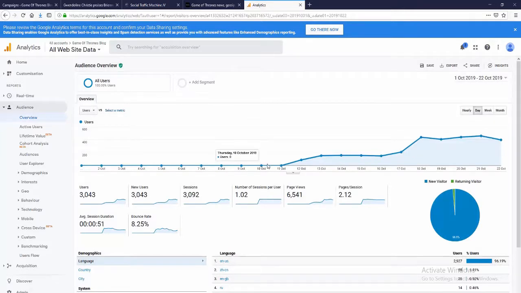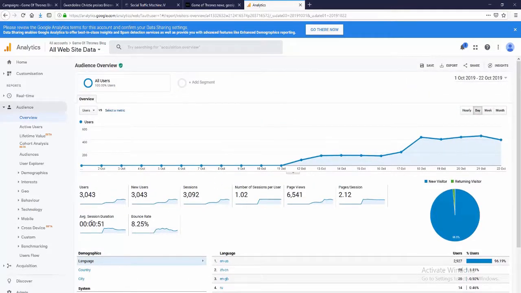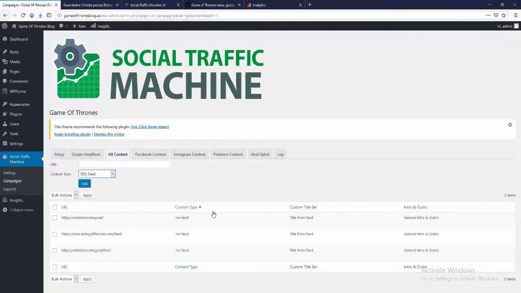See here, brand new site, no users up until this point, then bam, we start to gradually grow, start to peak up here, and now we're peaking at currently around about 400 unique visitors per day. So you can see here we've got a super low bounce rate, decent session duration. We've got, that's what, 6,000 page views on a brand new site. We've done it all completely automated, and you saw how easy it was. That was literally all we needed to do. We just went in, added some content sources, hooked up our social media accounts, boom, done for us.